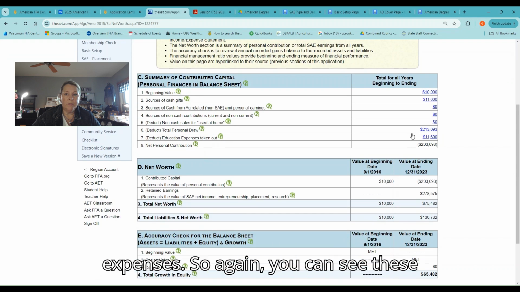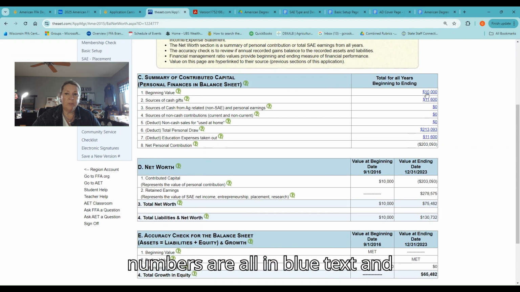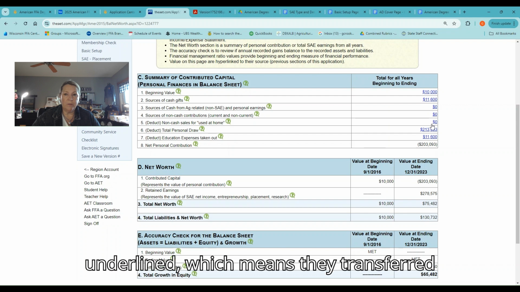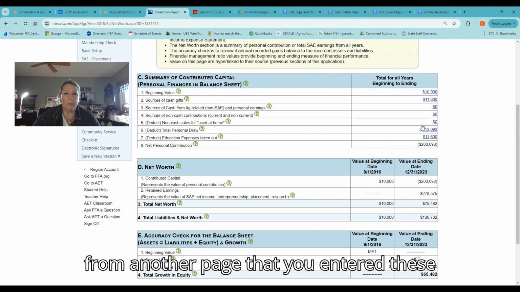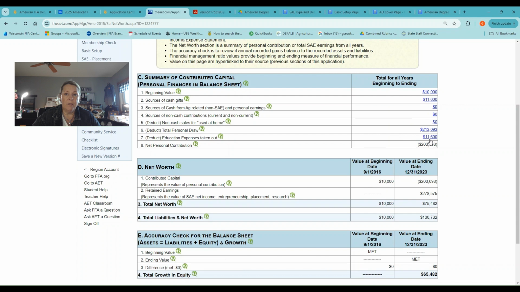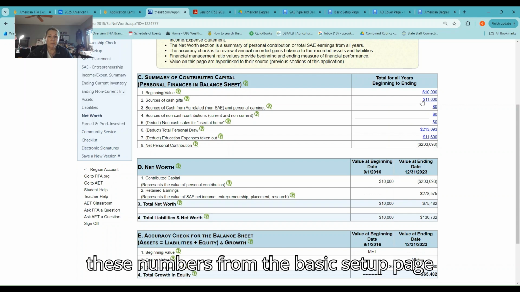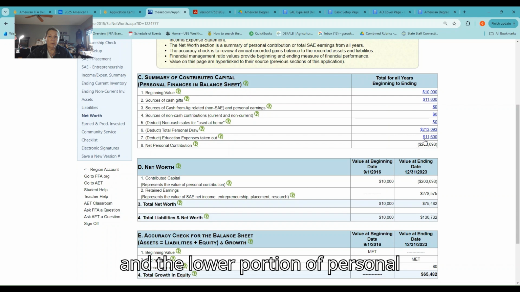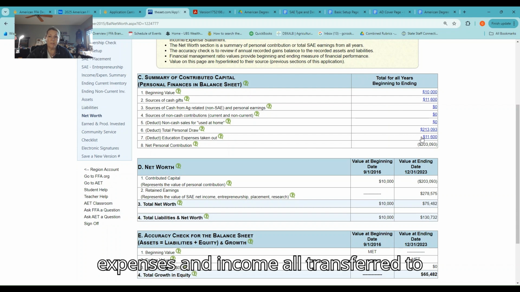This is their personal expenses. So again, you can see these numbers are all in blue text and underlined, which means they transferred from another page that you entered these numbers on. So these came from the basic setup page. And then of course the educational expenses here. So these numbers from the basic setup page in the lower portion, your personal expenses and income, all transferred to here.